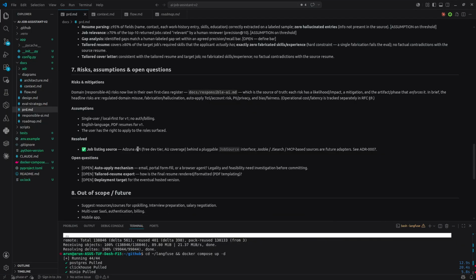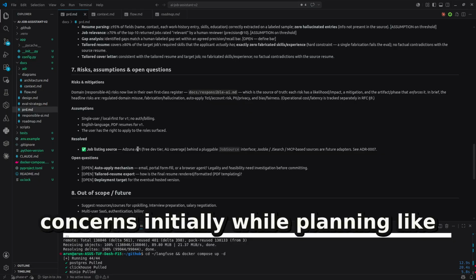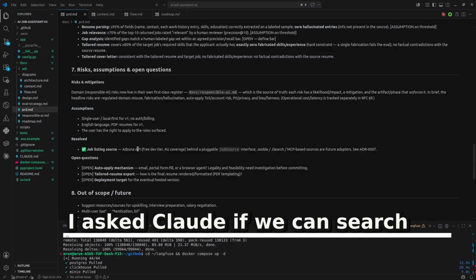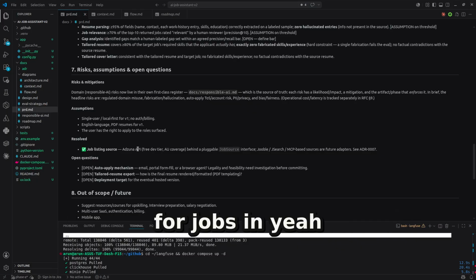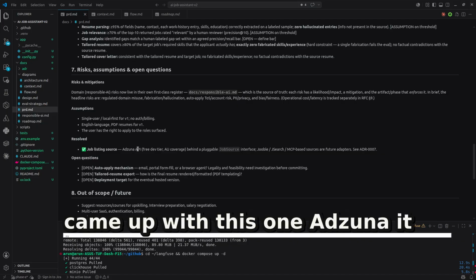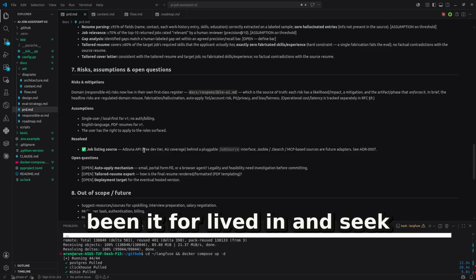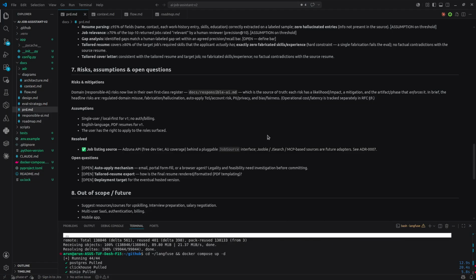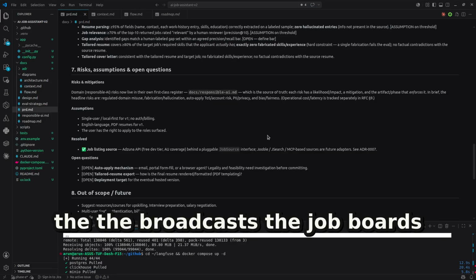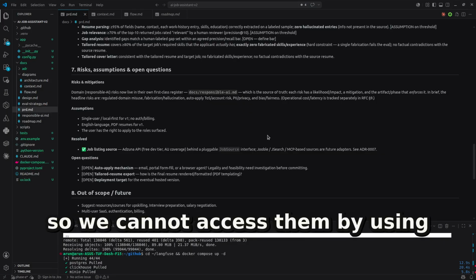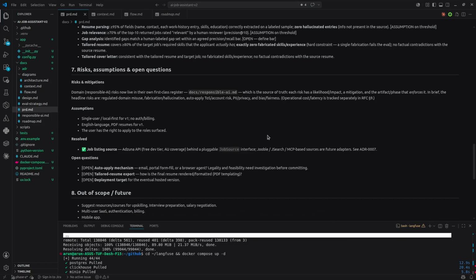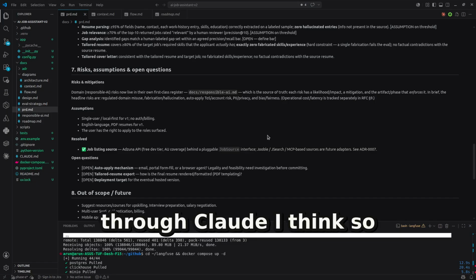There were a few concerns initially while planning. Like, I asked Claude if we can search for jobs using any API. So it came up with this one, Adzuna API. Turns out that we cannot crawl the internet for LinkedIn and Seek jobs because they are proprietary. They have their proprietary job boards. So we cannot access them by using some web search through the code, I think.